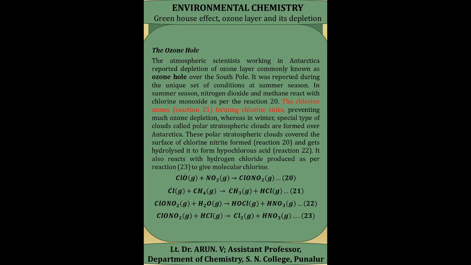That is, ClONO2 gas plus H2O gives HOCl plus HNO3. It also reacts with hydrogen chloride, that is HCl, to produce Cl2 gas and nitric acid as per equation 23.